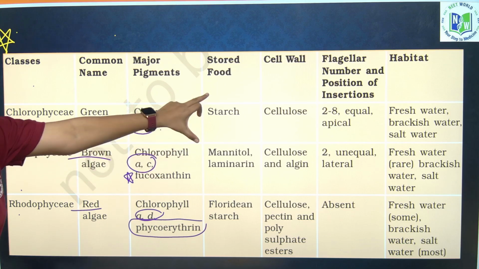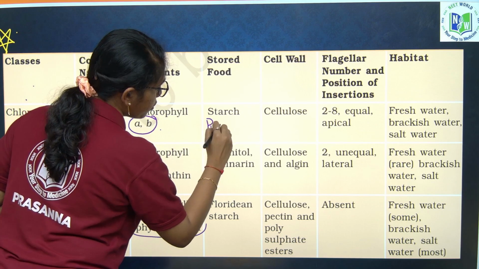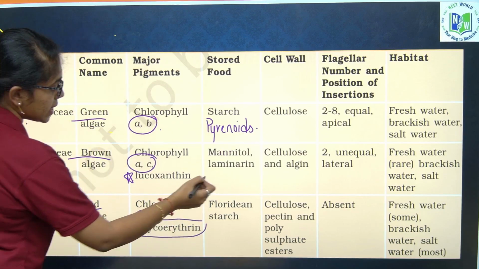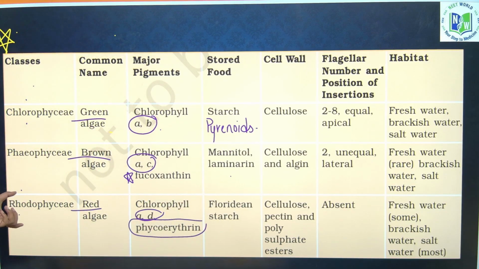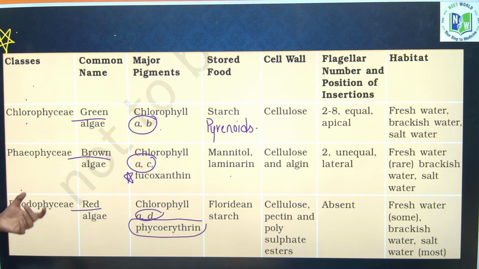Remember? Next, coming to the stored food, Chlorophyceae stores starch in the form of pyrenoids. Then in Phaeophyceae, it is laminarin and mannitol. In Rhodophyceae it is Floridean starch, which is similar to amylopectin and glycogen.